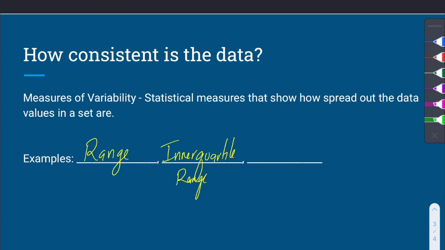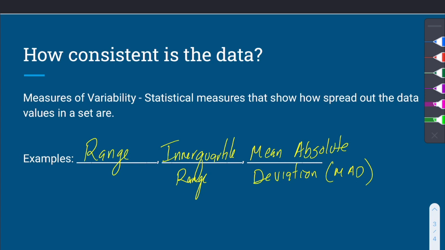And the last one we're going to talk about is mean absolute deviation, and sometimes that's abbreviated as MAD. We'll walk through those calculations too, but to give you a big picture, this is talking about if you compared a set of data to its average, so the individual pieces of data to the average, how close are they? Are they pretty close to the average, or are they pretty spread out from the average? And that can tell us, again, how consistent, how spread out the data values are.